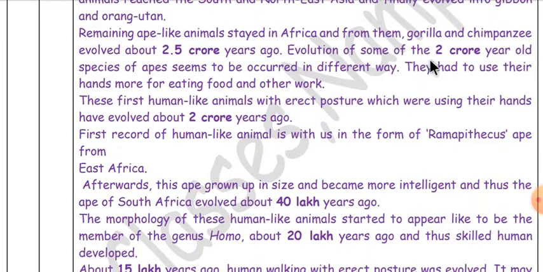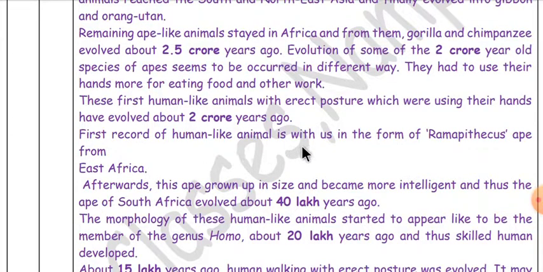Evolution of some of the 2 crore years old species of apes seems to have occurred in a different way. They had to use their hands more for eating food and other work. These first human-like animals with erect posture, which were using their hands, evolved about 2 crore years ago.